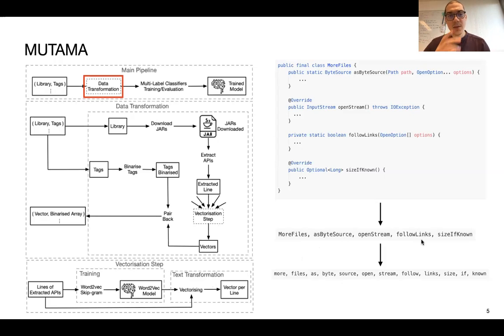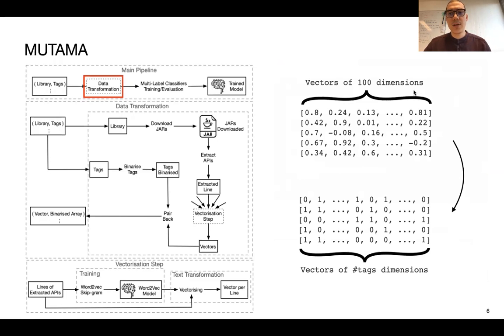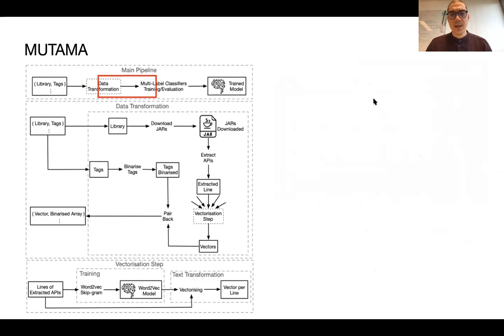Also for the tags, we obtain a vector, but in this case, it's a binary vector of the occurrence of that tag for a particular library. So at the end, we obtain this kind of data that will allow us to train a multi-label machine learning classifier.